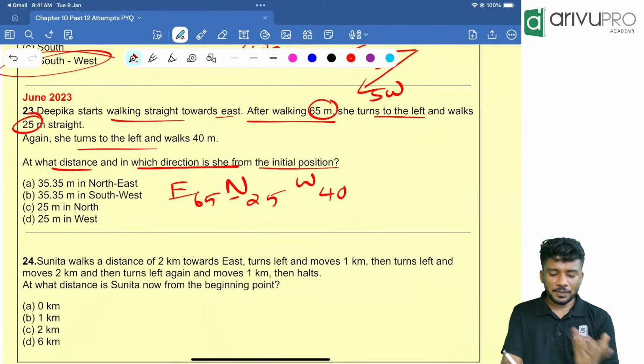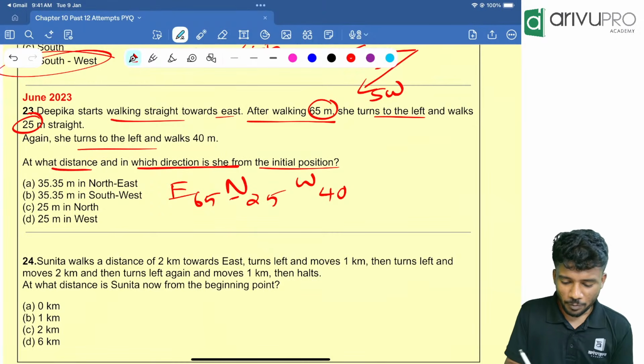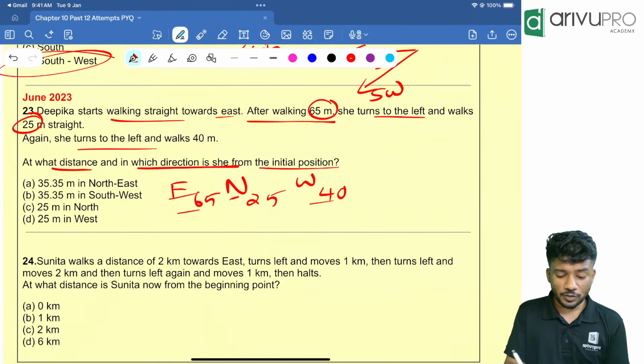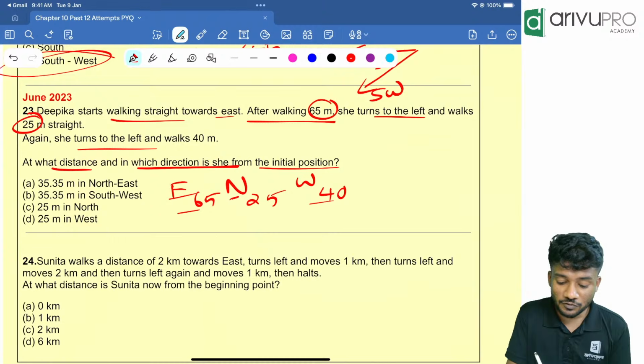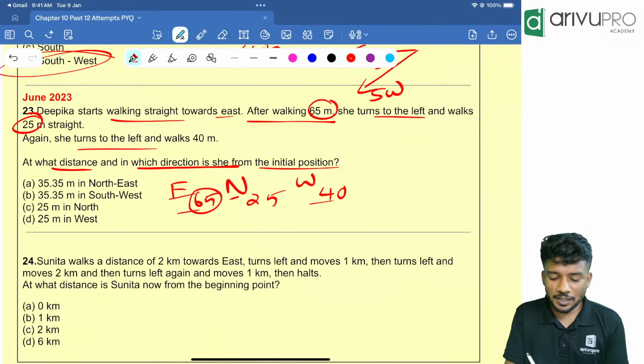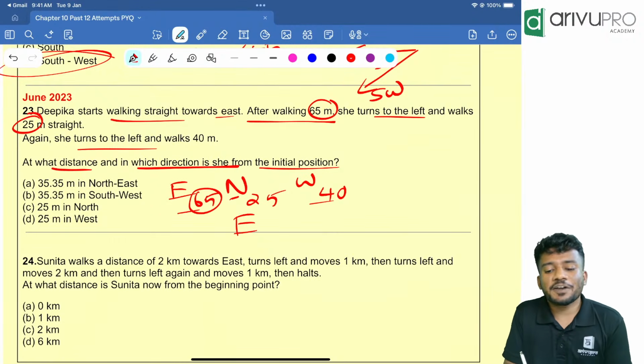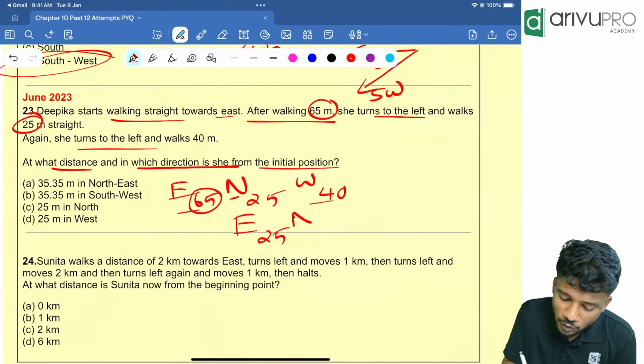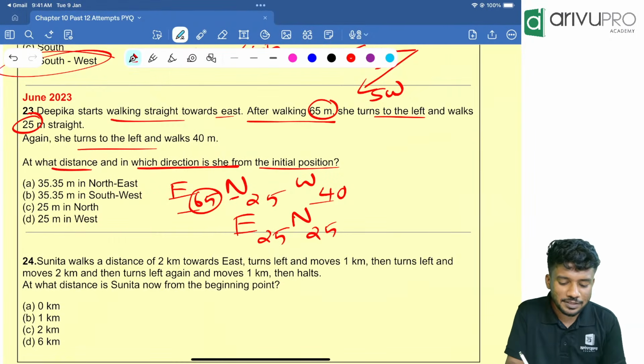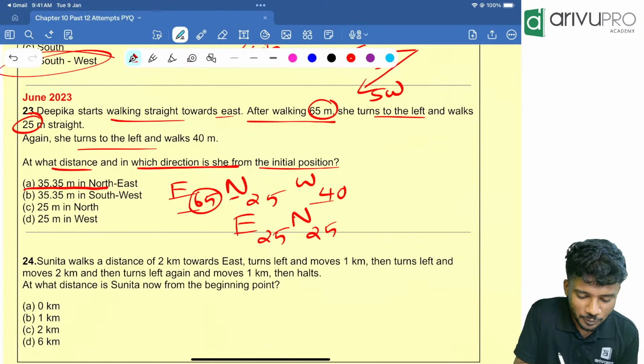40 meters. People, now you tell me what all things are opposite to each other. North and south, east and west are opposite to each other. Which is bigger one? 65 is bigger. So east will remain. 65 minus 40 is how much? 25. North 25. So north is the answer. That means option A should be the answer.